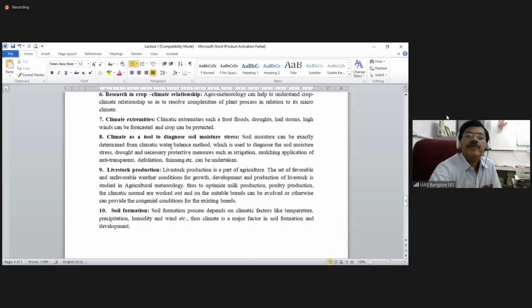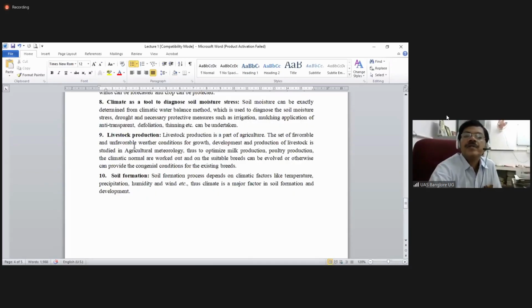Then climate as a tool to diagnose soil moisture stress. So soil moisture can be exactly determined from the climatic water balance method. Of course, nowadays we have different instruments where we can diagnose the soil moisture stress. Accordingly, we are able to give the irrigation scheduling. So even nowadays sensor-based irrigations are available. So many irrigation techniques are available.